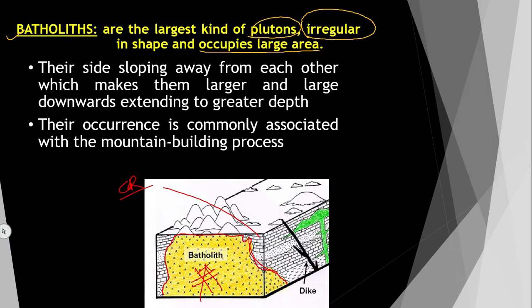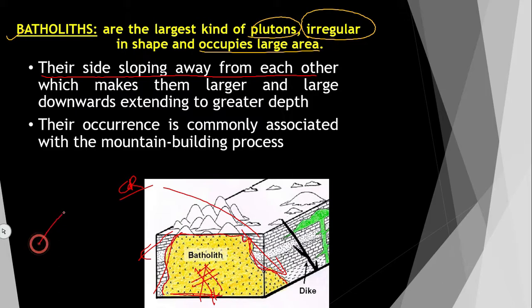This batholith is a discordant igneous body, the largest of all. It does not have any base, it is irregular in shape, and the sides are sloping away from each other.